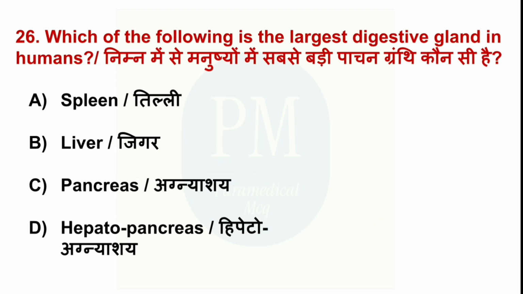Which of the following is the largest digestive gland in humans? Option A, spleen, option B, liver, option C, pancreas, option D, hepatopancreas. The correct option is option B, liver.